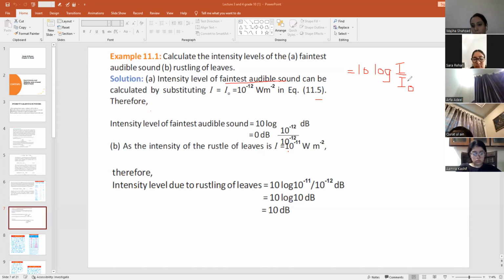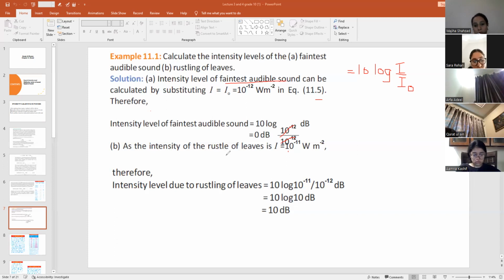So when we put the values over here, 10 power minus 12 and 10 power minus 12 will cancel out with each other. So we will get log 1. Log 1 is equal to 0. If we multiply 0 with 10, we will get 0 decibel, right? So in this way, we can find out the intensity level of the faintest audible sound. So the intensity level of the faintest sound is equal to 0 decibel.